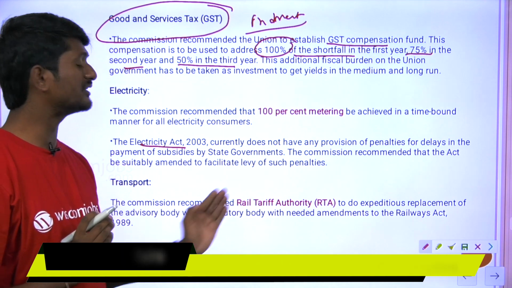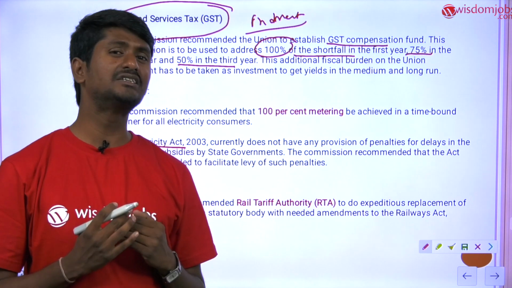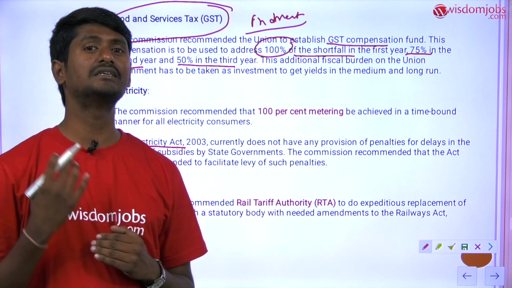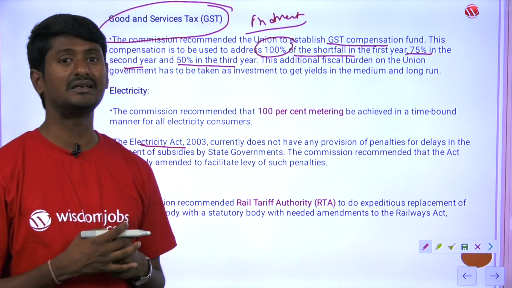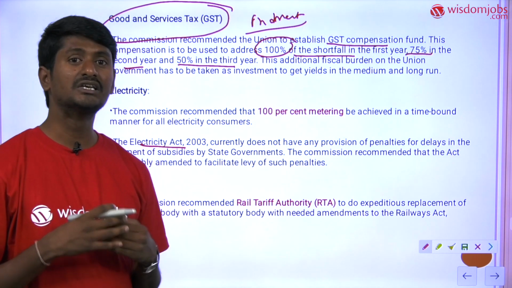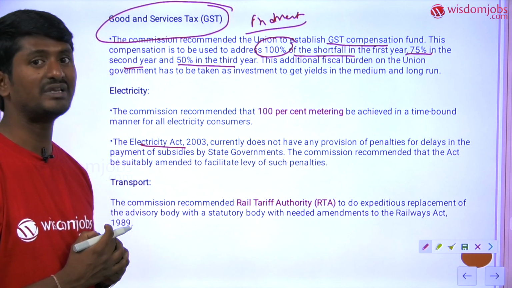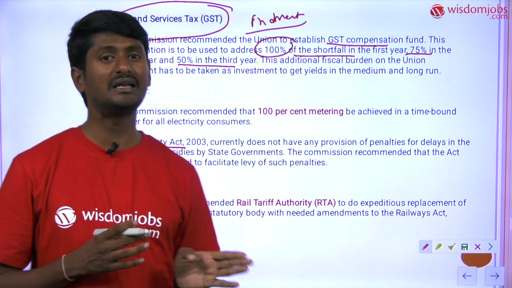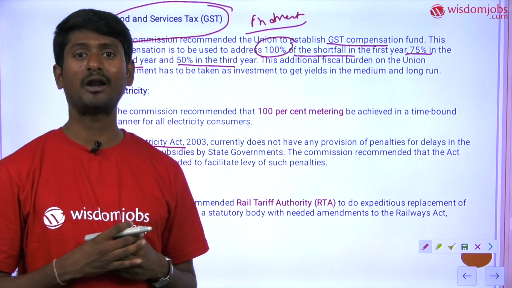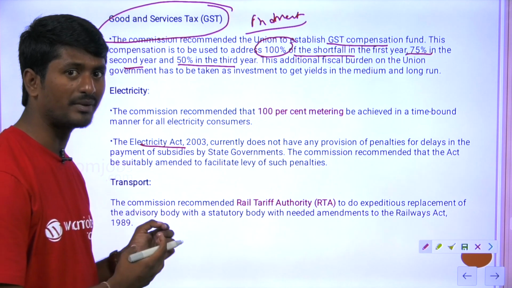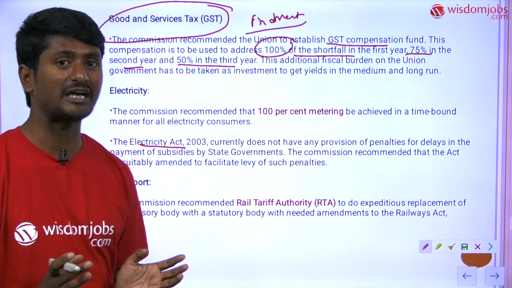And with respect to transport, the 14th Finance Commission has recommended that a rail tariff authority must be formulated. Rail tariff authority: if there is any change in the current tariffs, what is the meaning of tariffs? It means the charges. So these must be revised periodically, based on the conditions of the railways. So there must be an independent commission to look into the matters of the revision of the tariffs. Currently there is an advisory body, but that advisory body cannot show independence and autonomy with respect to that function. So that's why it has recommended there must be a statutory body, a body which is formulated by suitable enactment.